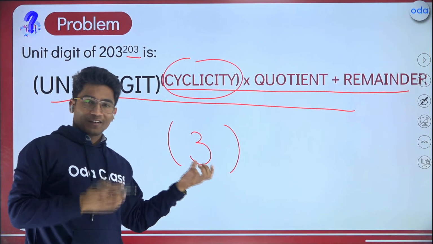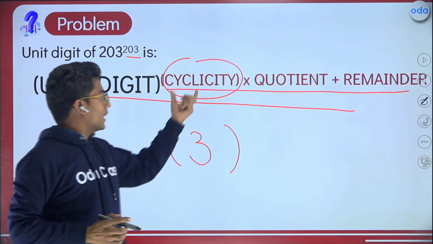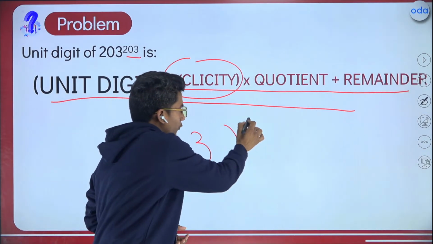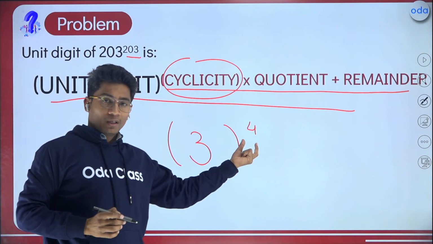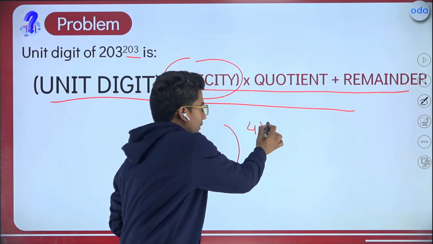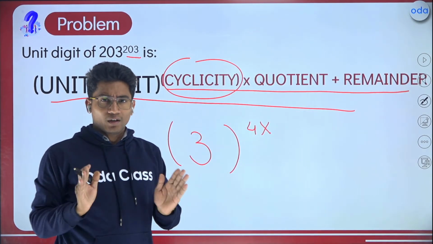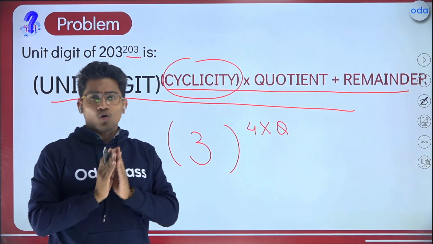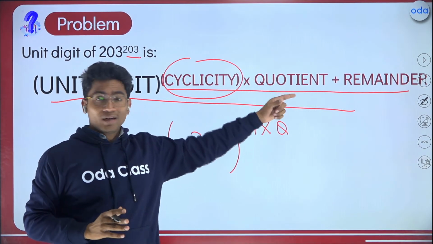Now why am I saying 4? If you remember, we have just made the table. Cyclicity of 3 is 4, right? So here we will be taking 4 as cyclicity. So you have to write 4 here. Please make sure you're writing with me. Then after that, whatever the quotient is, we don't care. We are not requiring it, so let it be Q. Just don't write anything else. Then after that, you have to write the remainder.